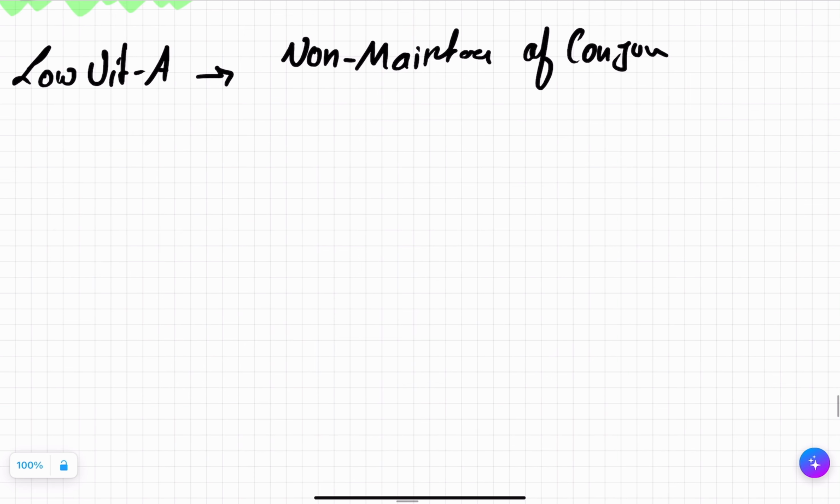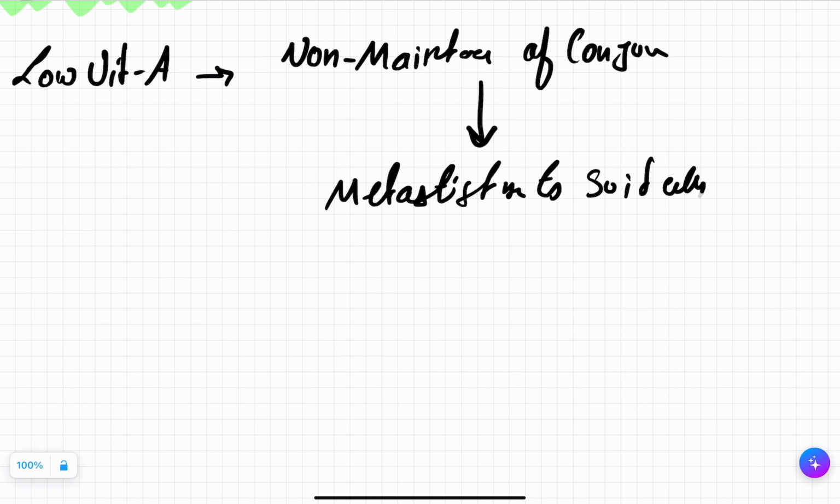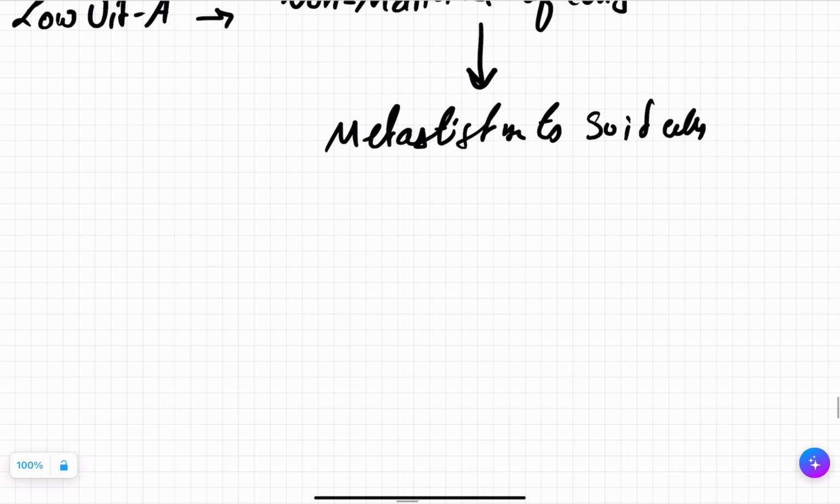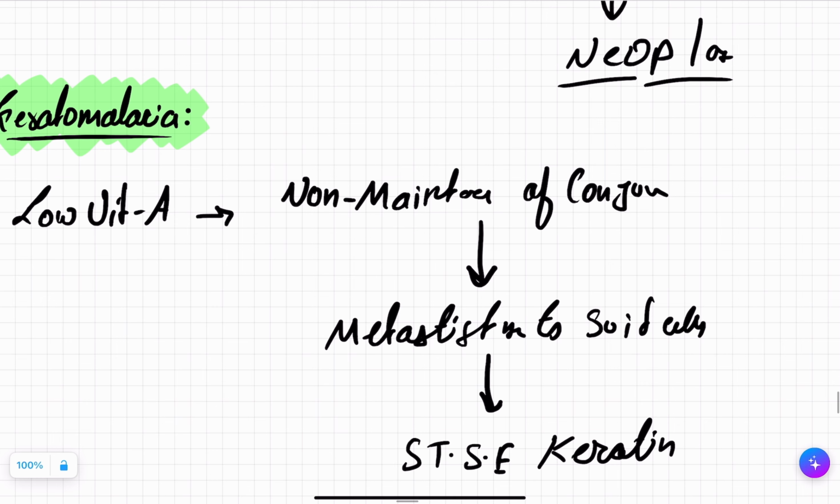If there is non-maintenance of conjunctiva, the conjunctival cell will undergo metaplasia to suitable cells. It will change into what kind of suitable cells? Again, stratified squamous epithelium. But this time, the stratified squamous epithelium will have keratin. And that is why this is known as keratomalacia.